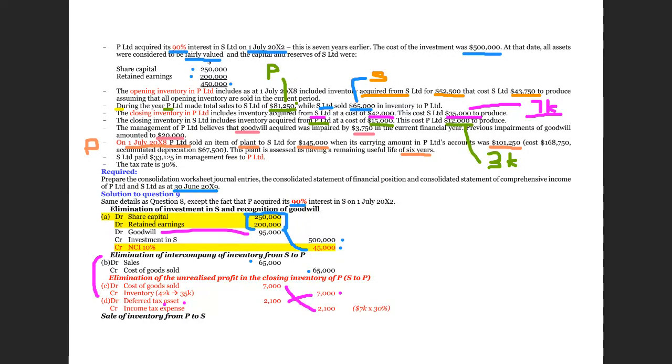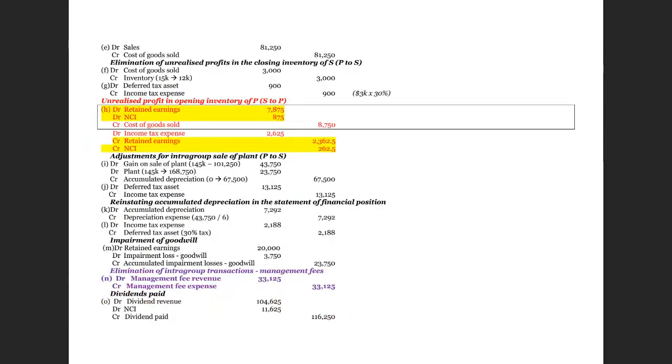Therefore, we have to debit away this intra-group sales. So we debit sales 81,250 and credit cost of goods sold 81,250. This is to eliminate the intra-group sales and purchases between the parent and the subsidiary.